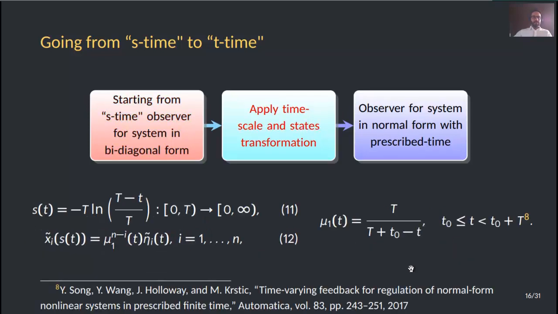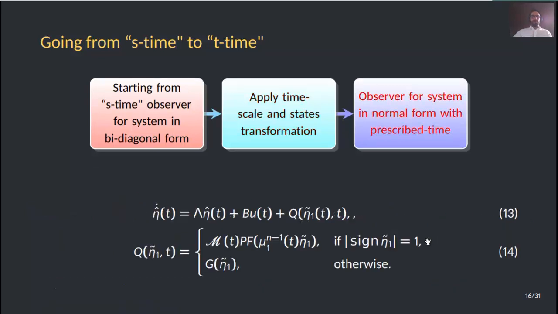Then we apply a time scale and state transformation as I'm presenting here in 11 and 12 respectively, by using this time-varying gain mu sub 1 already defined. With this time scale and state transformation, we will get the observer for the system in normal form with prescribed time 13 and injection terms given in 14, with a non-autonomous component as long as we do not detect the sliding mode to start, and the autonomous component after the sliding mode is detected.